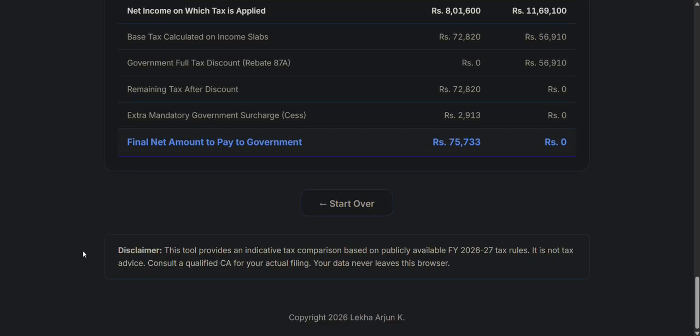That's it for today, guys. Before that, this is a very important disclaimer. This is only for indicative purposes. It is an indicative tax comparison, for educational purposes, and for quickly understanding how much your tax outflow will be. It is not giving you any sort of tax advice, which can only come from a qualified chartered accountant or an auditor. So kindly consult them for your actual filing. And as always, your data will never leave this browser.